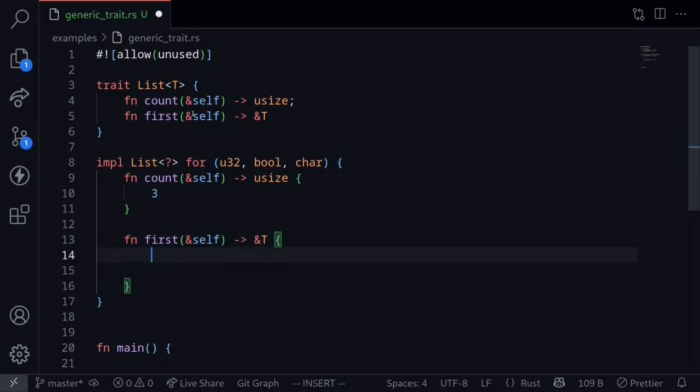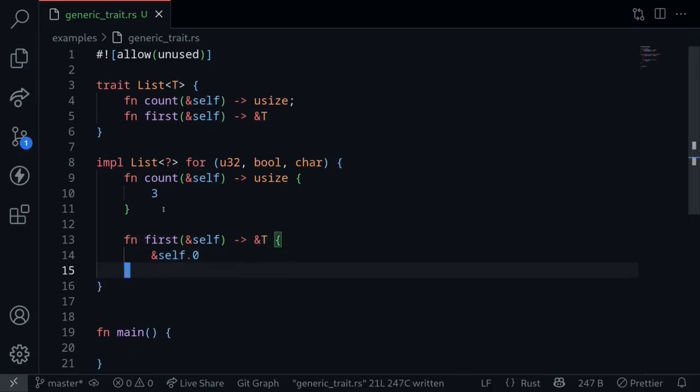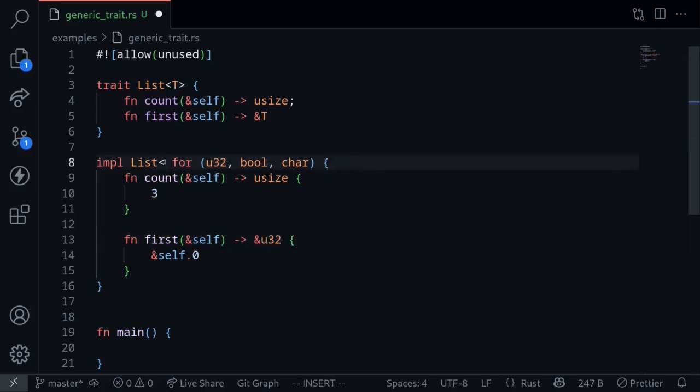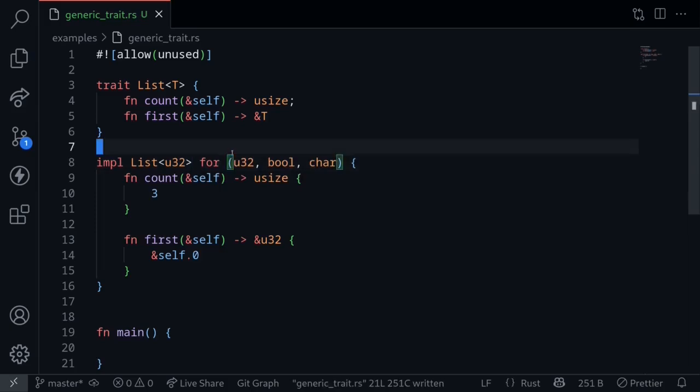So we can do this by saying self.0. Since we're returning a reference, we'll put an ampersand sign here. Okay, now we can answer the question, what is the type that must go in here? The type that must go in here is of the type t. When we return the 0th element in the tuple U32, this t is of the type U32. So the type over here that must go in is also U32. So this is an example of a tuple having the size 3 that implements our list trait.